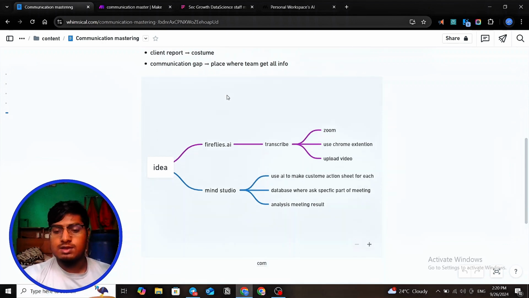Now, the first step is that there are several departments: the sales department, a client onboarding department.